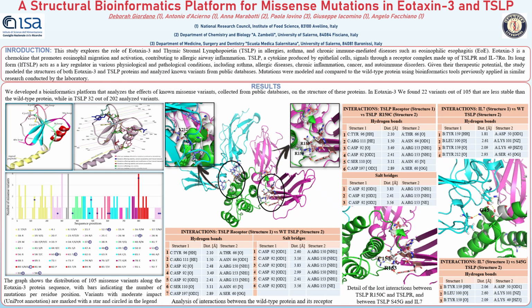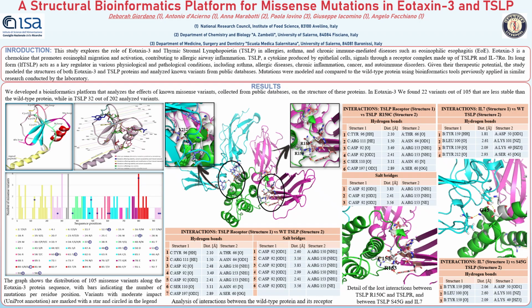As with eotaxin 3, hydrogen bonding is the most frequently affected parameter, altered in 96 variants, 18 of which also reduce protein stability. These mutations not only have a strong impact on protein structure, but also impair its interaction with the receptor. In fact, 25 mutations disrupt the interaction with the TSLP receptor.